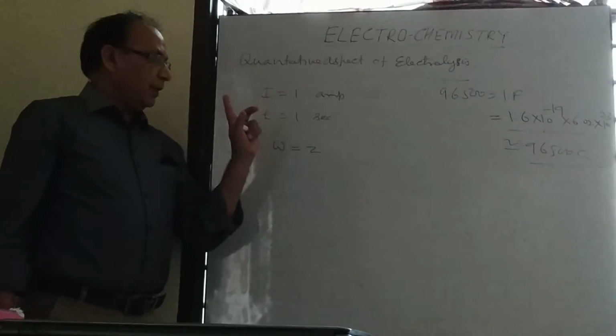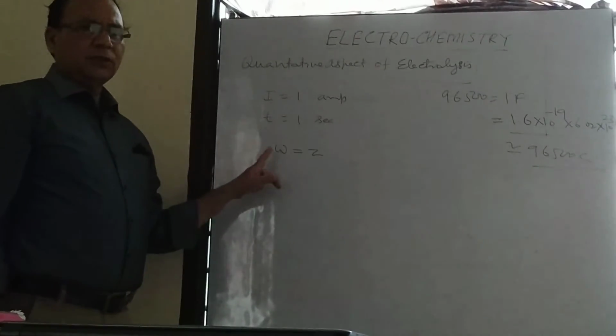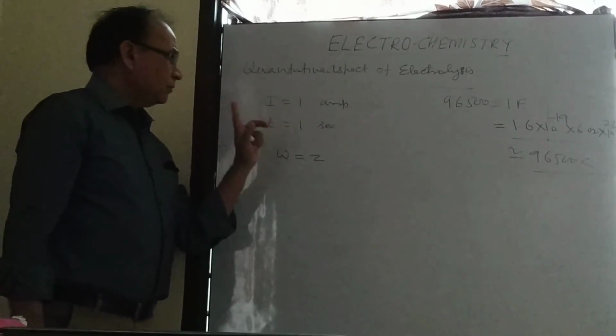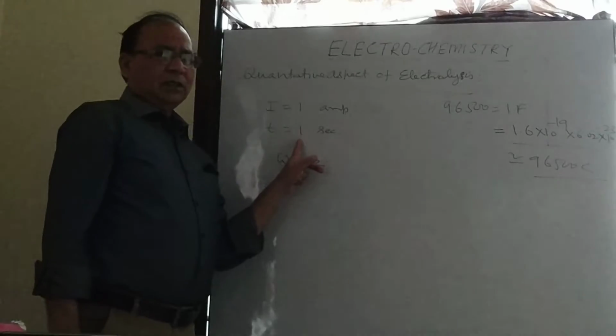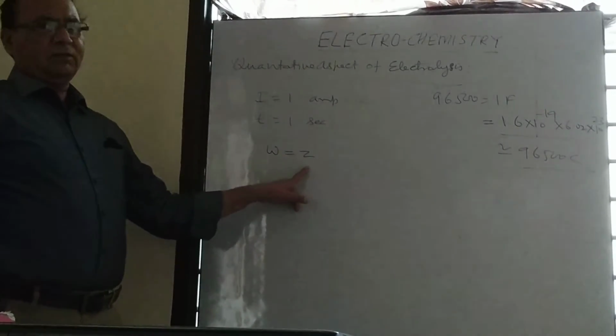Electrochemical equivalent may be defined as the amount of substance deposited on the electrode or gas liberated on the electrode when 1 ampere current is passed for 1 second. In this way we can define electrochemical equivalent.